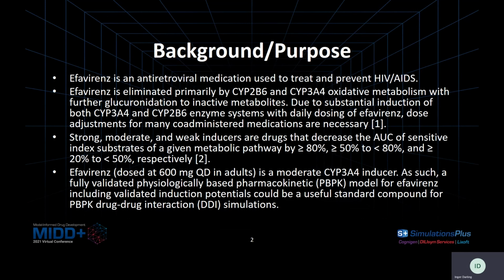Efavirenz, when it's dosed at 600 milligrams daily in adults, is a moderate CYP3A4 inducer. And as such, a fully validated PBPK model for efavirenz that includes the validation of the induction potentials would be useful as a standard compound for PBPK drug-drug interaction simulations.